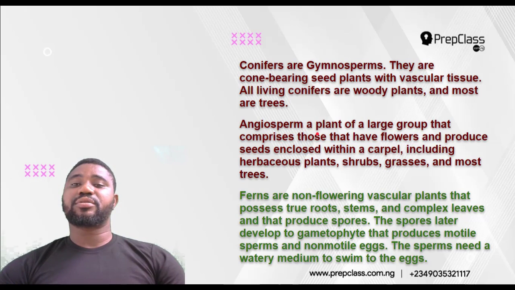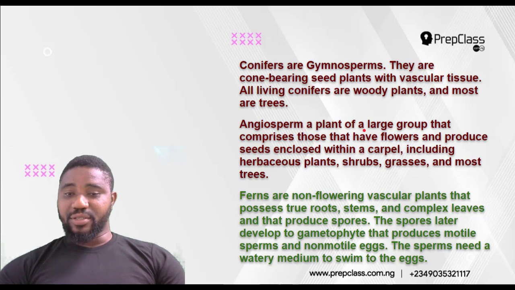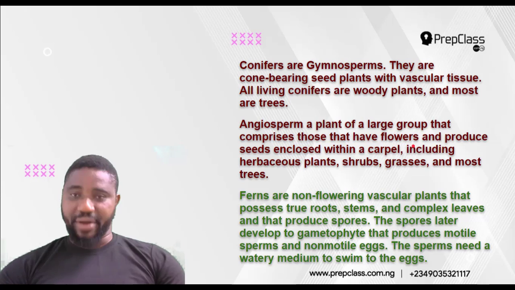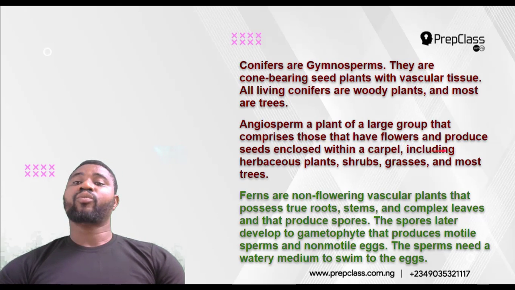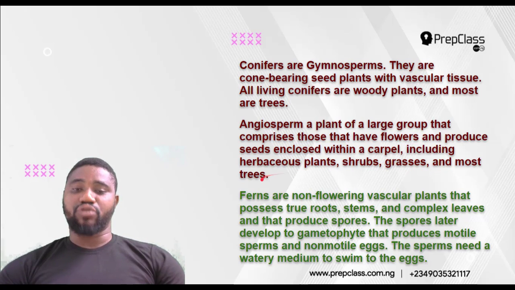Angiosperms. An angiosperm is a plant of a large group that comprises those that have flowers and produce seeds enclosed within a pericarp or within a carpel, including herbaceous plants, shrubs, grasses, and most trees. So mango, orange, the common trees we see around, and some other herbaceous plants like hibiscus flower, okra, vegetable, and the rest are all angiosperms. Are you following? Good.